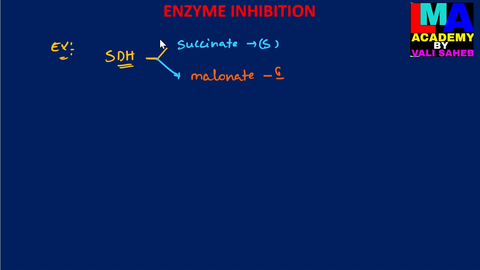So instead of succinate, the malonate binds with the active site of the enzyme, and the enzyme will be inactivated. The inactivated enzyme is not involved in the conversion of succinate into fumarate. So this reaction will be inhibited by malonate, the inhibitor.